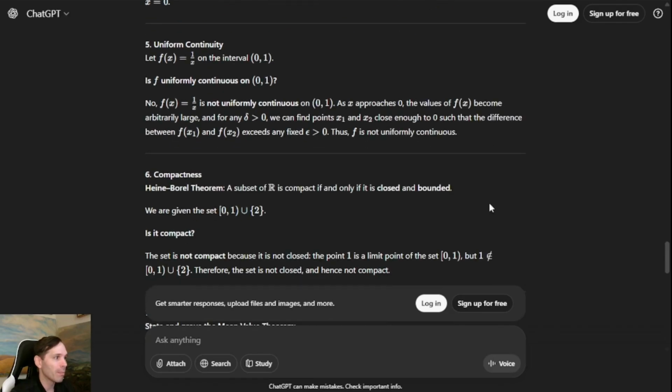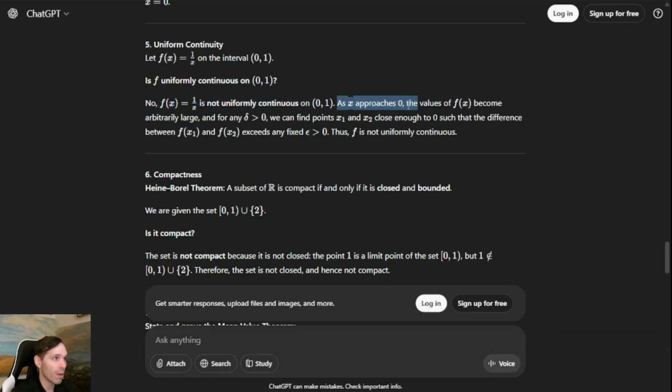Let's keep going. Uniform continuity. Let f of x equals 1 over x on the open interval 0 to 1. Is f uniformly continuous on 0 to 1? Well, no. Let's see what ChatGPT says. No. Good start. f of x equals 1 over x is not uniformly continuous on 0, 1.